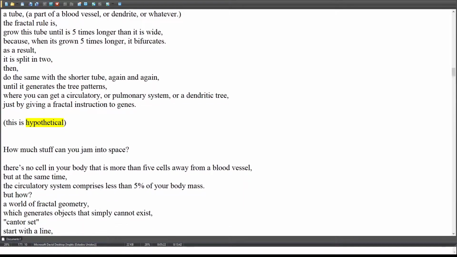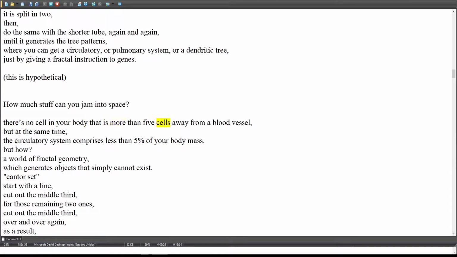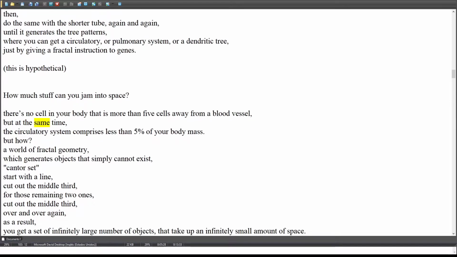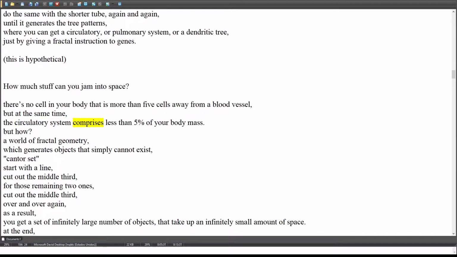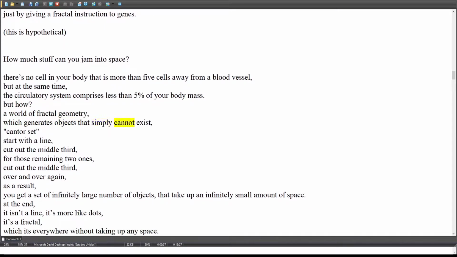This is hypothetical. How much stuff can you jam into space? There's no cell in your body that is more than 5 cells away from a blood vessel. But at the same time, the circulatory system comprises less than 5% of your body mass. But how? A world of fractal geometry, which generates objects that simply cannot exist.